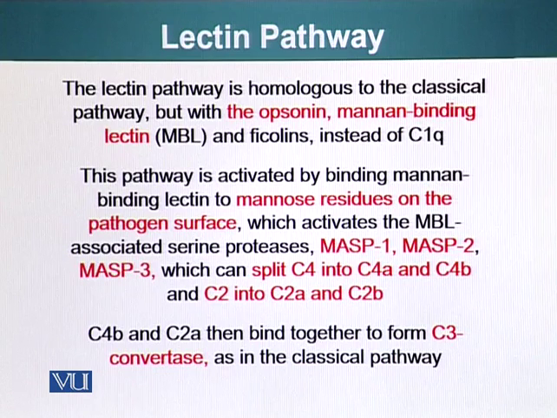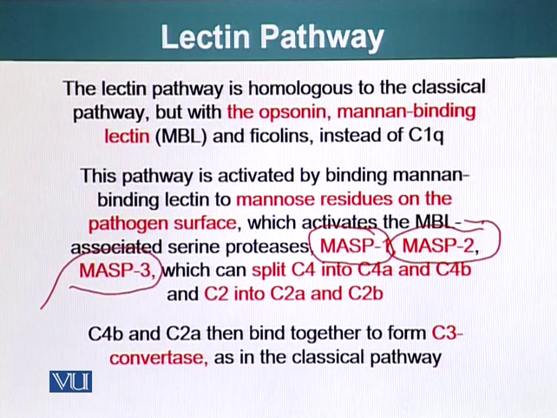This is activated by mannan-binding lectin binding to mannose residues on the pathogen surface, which activates mannan-binding lectin-associated serine proteases. These proteases are abbreviated as MASP1 and MASP2, including MASP3. These proteases can split C4 into C4a and C4b, and also C2 into C2a and C2b. I hope you remember what happens once these two molecules are cleaved.